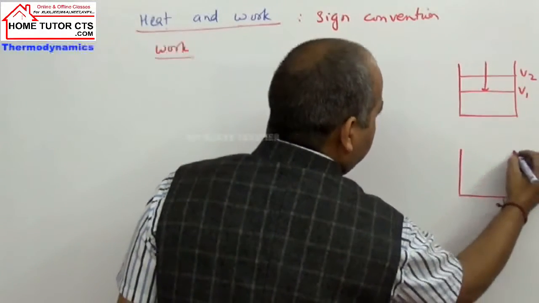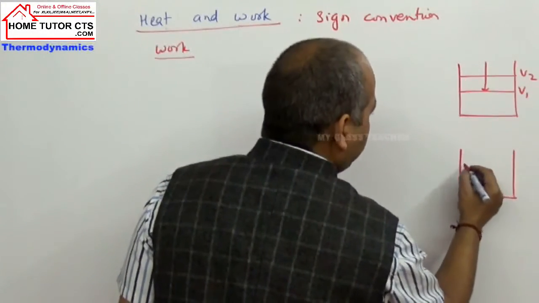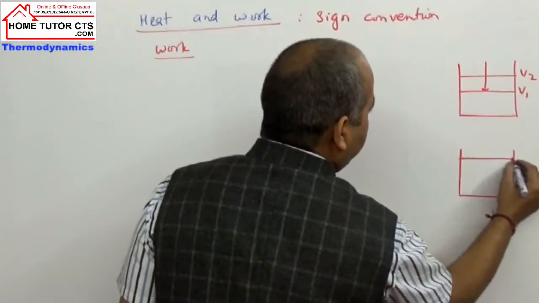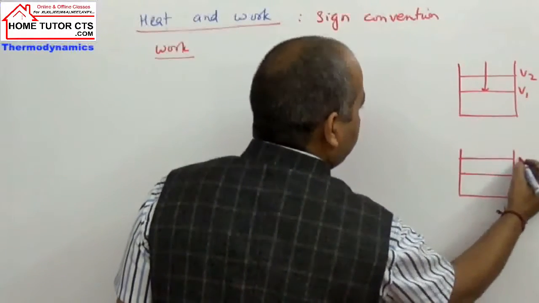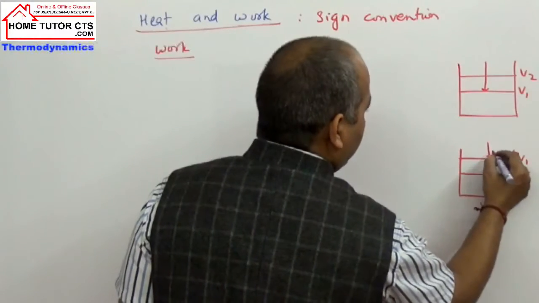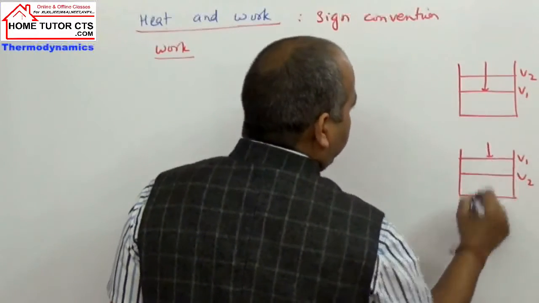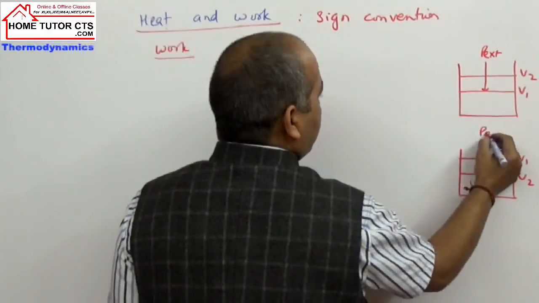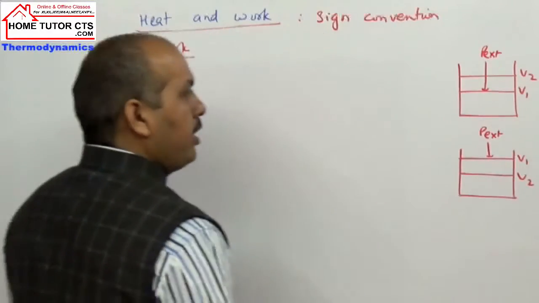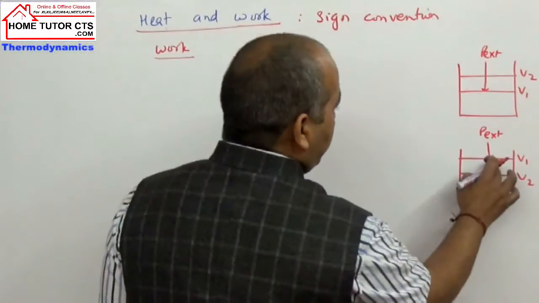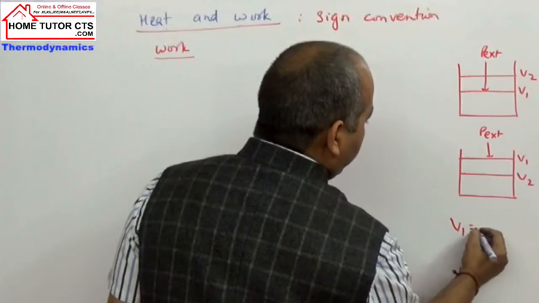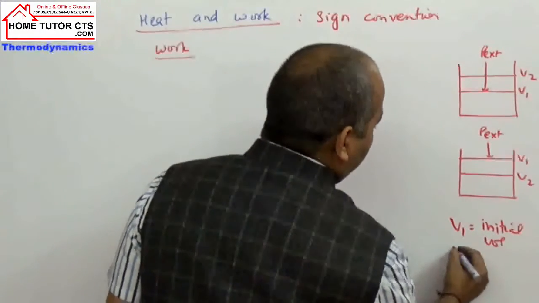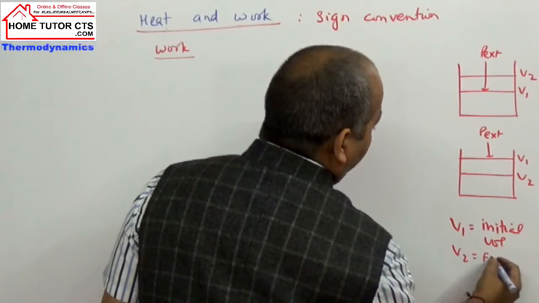If I take compression, in any way compression the volume will decrease. It is taken V1 initial volume, apply pressure, volume become V2. It is taken P external. So it is initial volume in both the cases. I am writing V1 as initial volume and V2 as final volume.